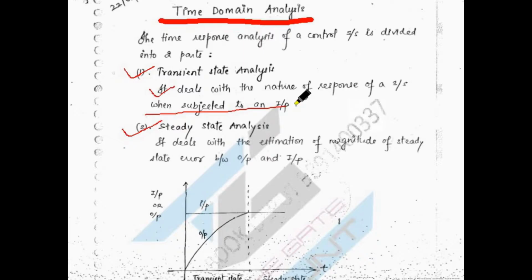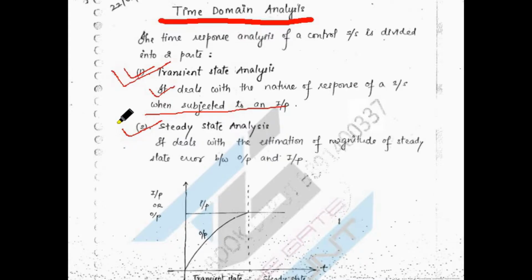You can give any of these inputs, or a random input, which may consist of a combination of a ramp plus a parabolic input for a particular time. If you give that input to any control system or practical system, then the starting period, the transient period, is what we observe in transient state analysis.